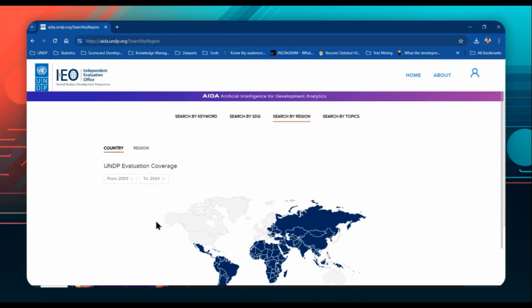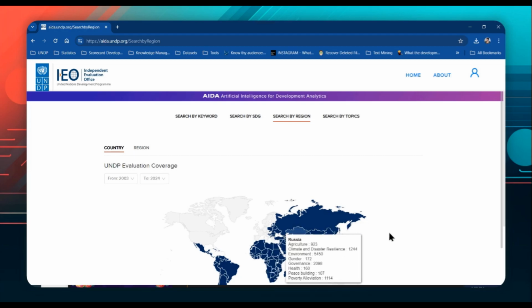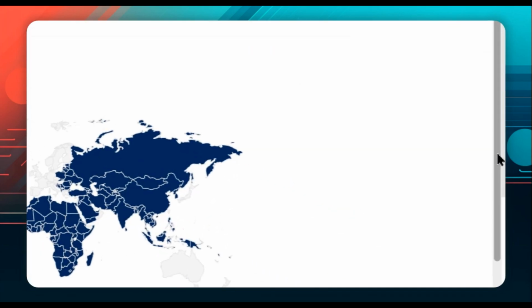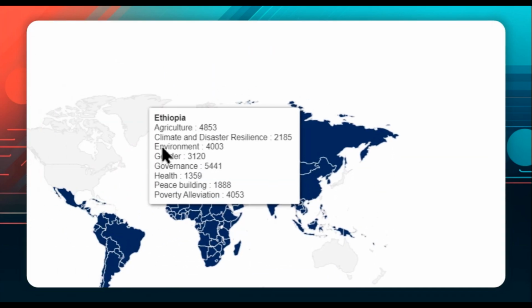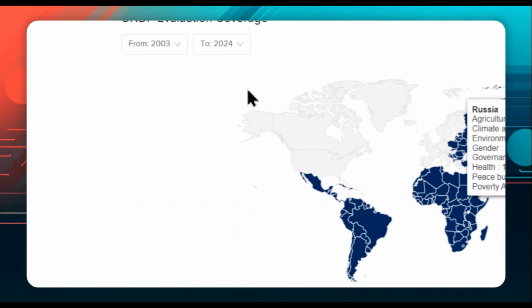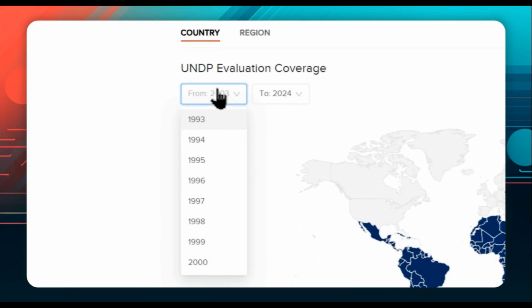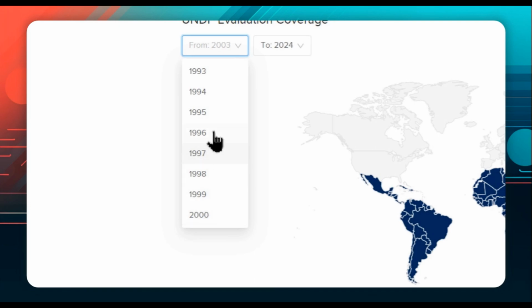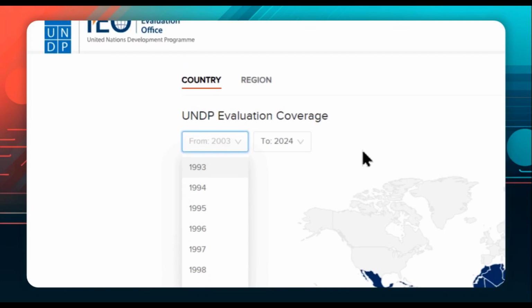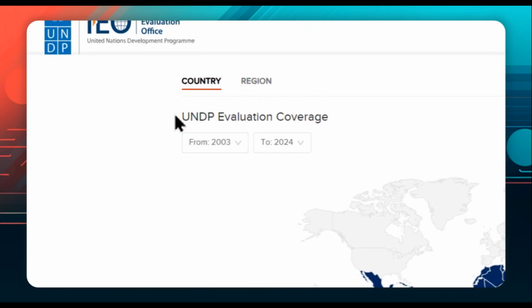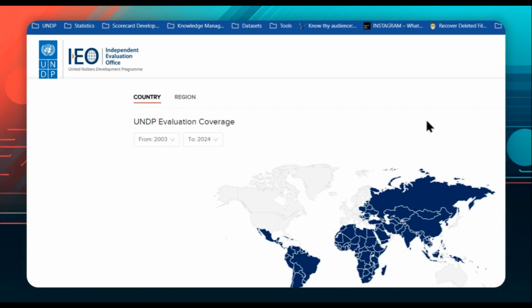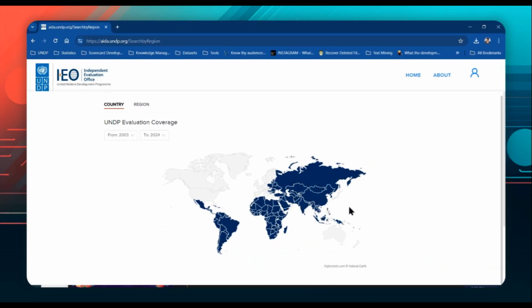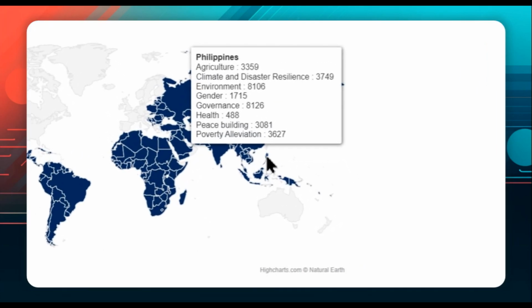You will see a map where UNDP has or has had projects or programs. You can change the years covered. For now, let's keep the coverage as is. You can also click on a particular country of your interest. Let's select the Philippines.